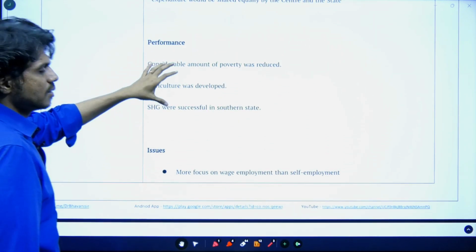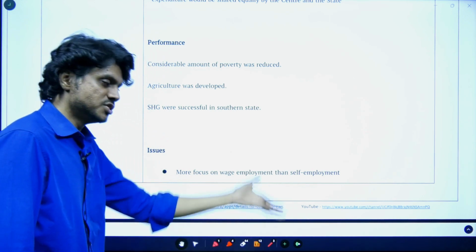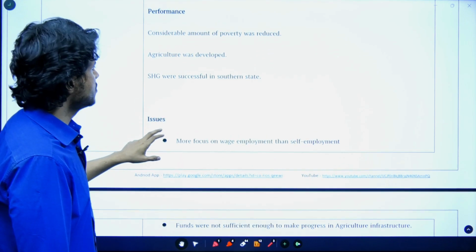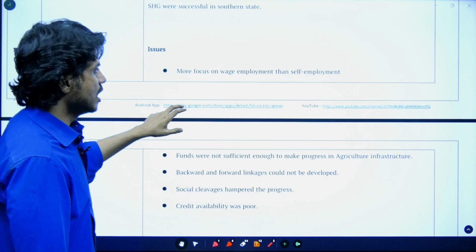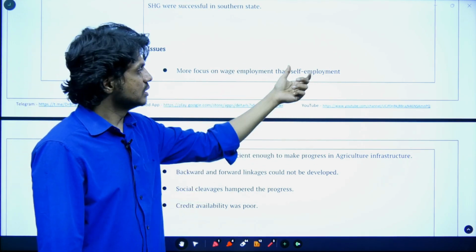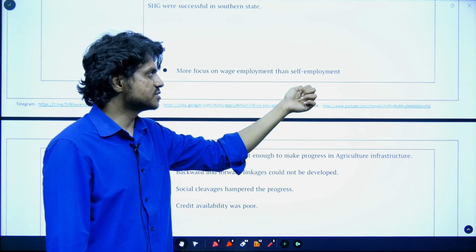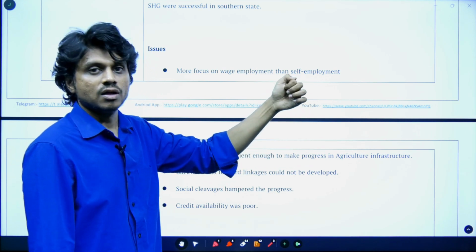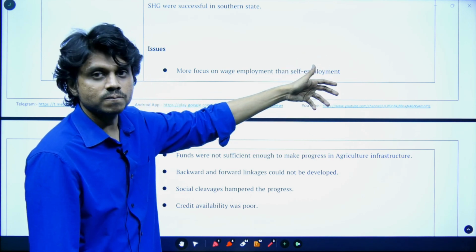So it could generate results. Whatever the present scenario is, we have reduced poverty and could develop agriculture; those things you can mention. But what happened was that self-help groups were successful primarily in the southern states, and there was more focus on wage employment like MGNREGA. Self-employment and livelihood generating activities came under schemes like the National Rural Livelihood Mission, which talks about skill development and capacity building.